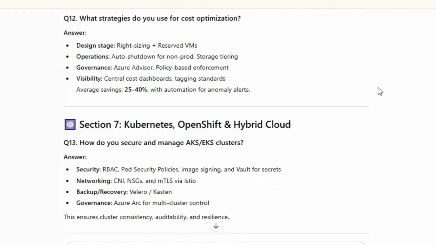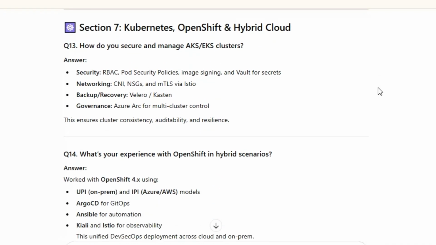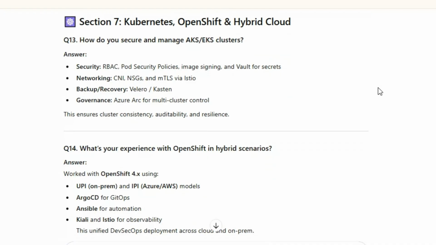Section 7: Kubernetes, OpenShift, and Hybrid Cloud. Q13. How do you secure and manage AKS/EKS clusters? Answer: Security: RBAC, pod security policies, image signing, and Vault for secrets. Networking: CNI, NSGs, and mTLS via Istio. Backup/recovery: Velero/Kasten. Governance: Azure Arc for multi-cluster control. This ensures cluster consistency, auditability, and resilience.